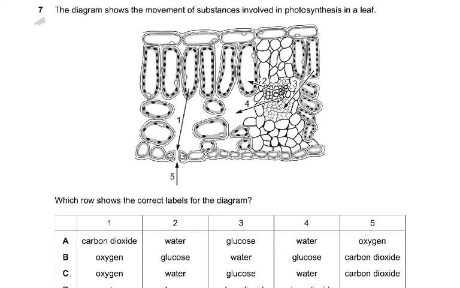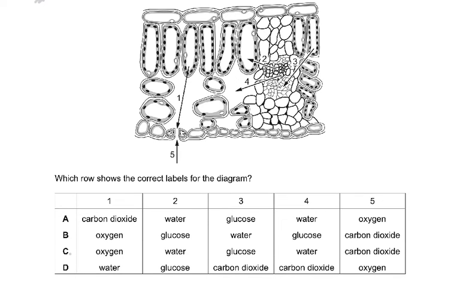Now, coming to question number 7, the diagram shows the movement of substances involved in photosynthesis in a leaf. Which row shows the correct labels for the diagram? Now, if you know these, the correct labels from the diagram: what is 5?